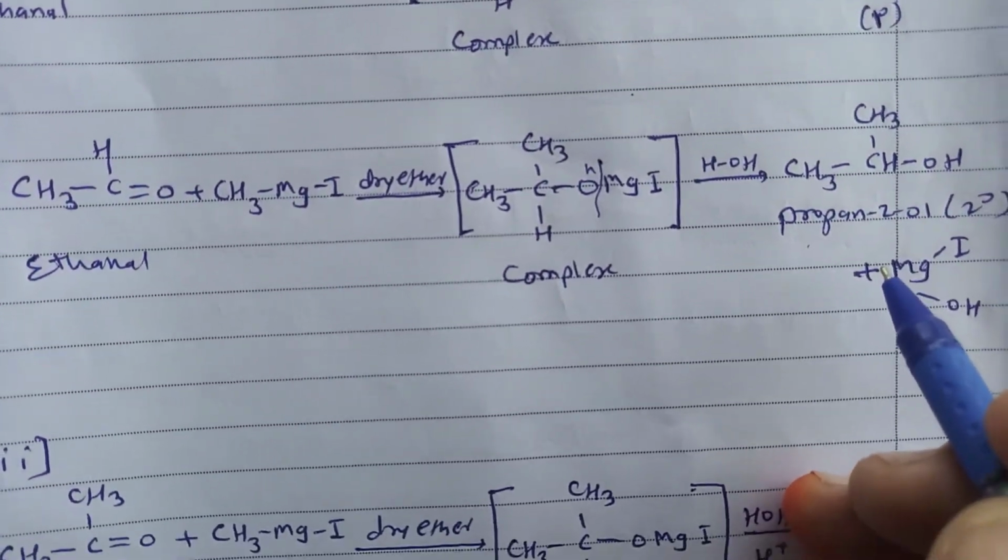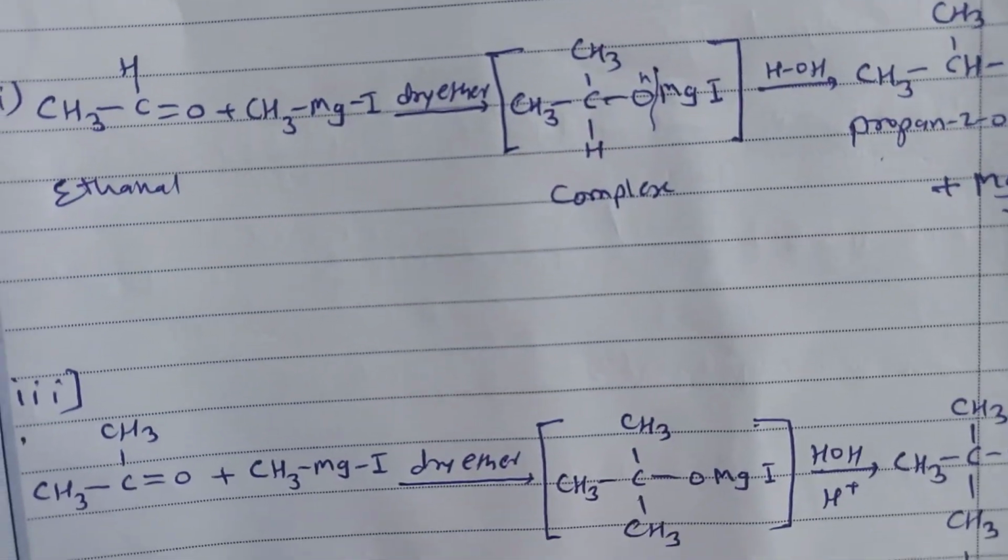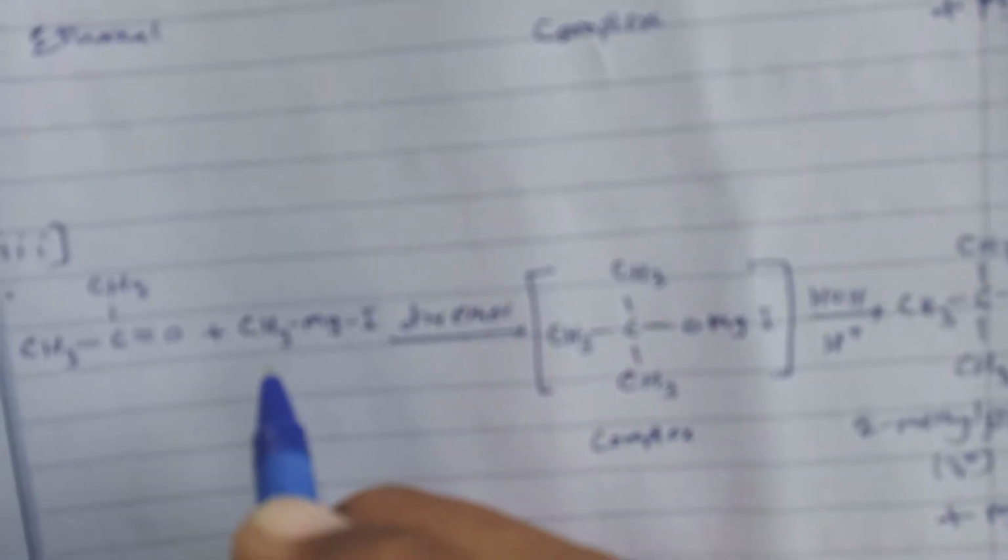Now the last example is from ketone. When ketone, CH3COCH3, is treated with Grignard reagent CH3MgI in presence of dry ether, we get this complex, (CH3)3COMgI. On acid hydrolysis, we get (CH3)3COH, tertiary butyl alcohol, or we can say IUPAC name 2-methylpropan-2-ol. See, this hydroxyl group is attached to a tertiary carbon atom. That means this is a tertiary alcohol.